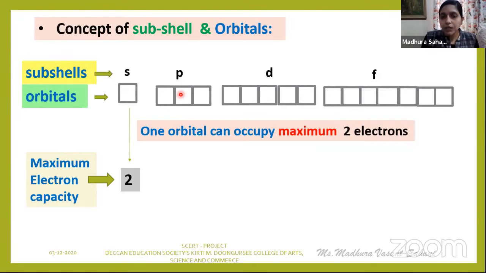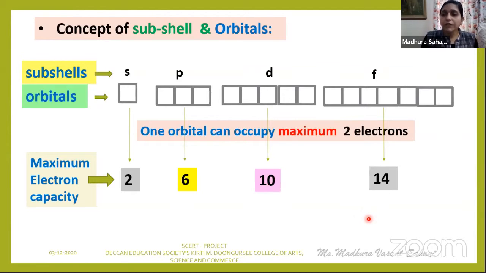Obviously 6. So similarly, in the case of D orbital, as there are a total of 5 orbitals, each accommodating a maximum of 2 electrons at a time, D has a capacity to accommodate a total of 10 electrons. F has got a total of 7 orbitals, so F has the capacity to accommodate a maximum of 14 electrons at a time. So here we have learned the concept of shell, subshells, and orbitals.